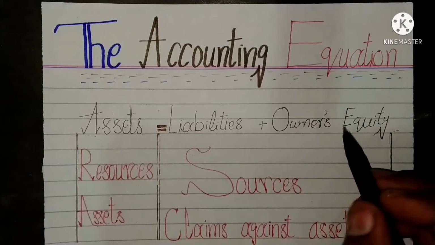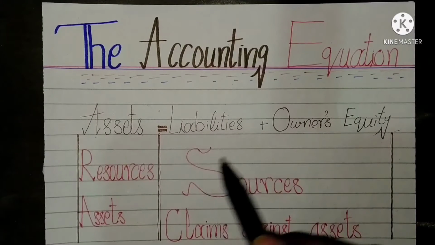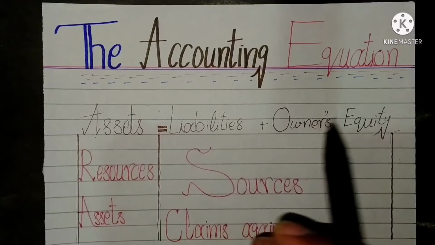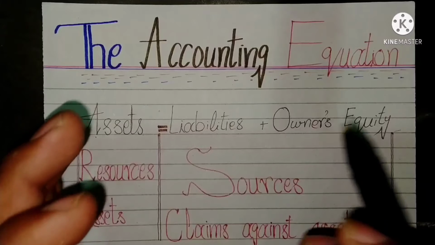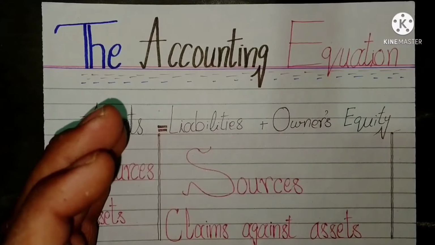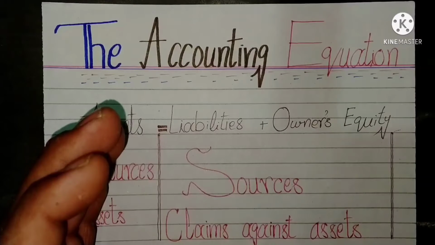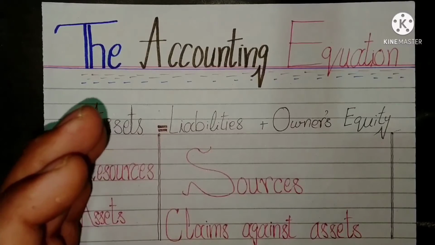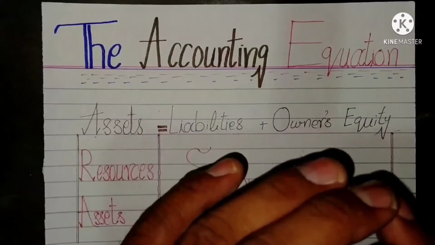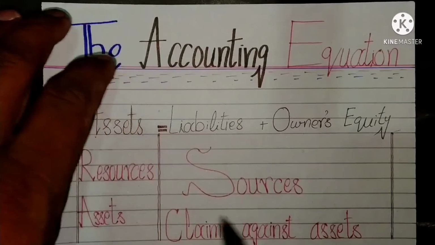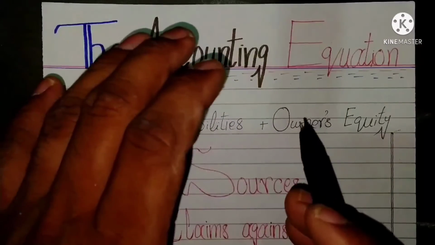The two sides of accounting equation must always be equal because the rights of all the assets of the business are owned by someone. The creditors have a claim against the assets of a business until the liabilities have been paid. The owner has a claim against remaining assets of the business.